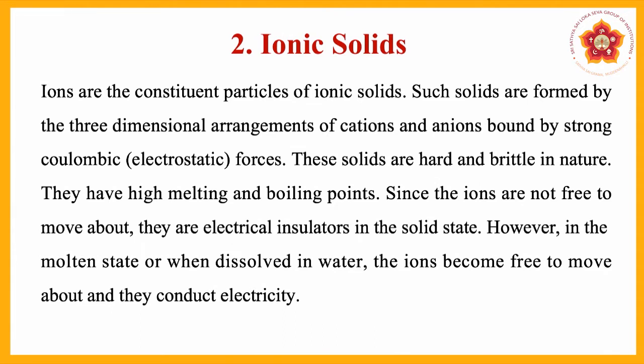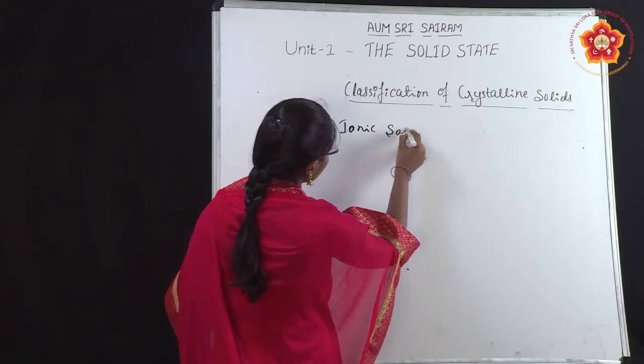They have high melting and boiling points. Since the ions are not free to move about, they are electrical insulators in the solid state. It means they will not conduct electricity easily because there are no free electrons in ionic solids. However, in the molten state or when dissolved in water, the ions become free to move about and they conduct electricity.